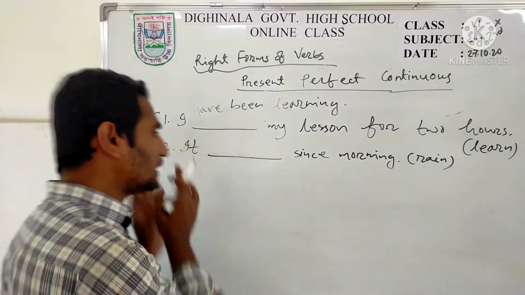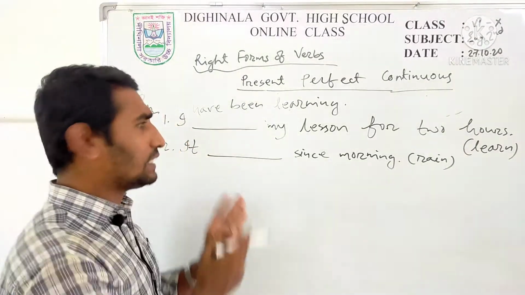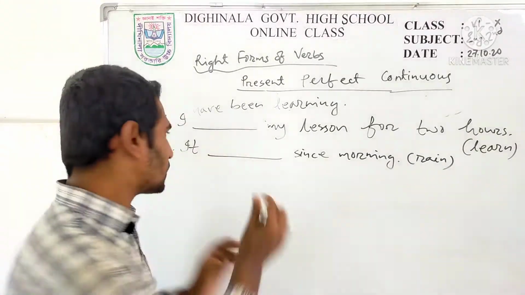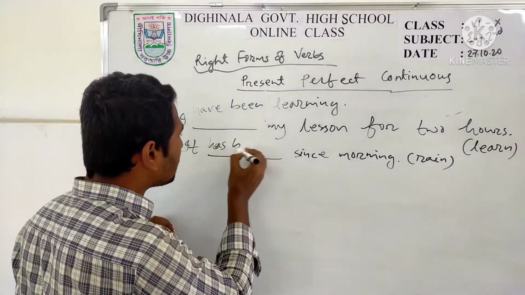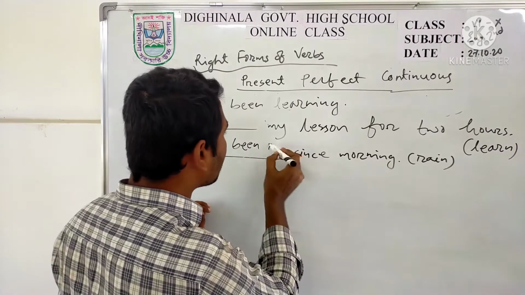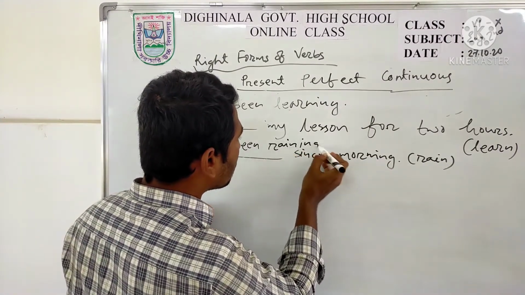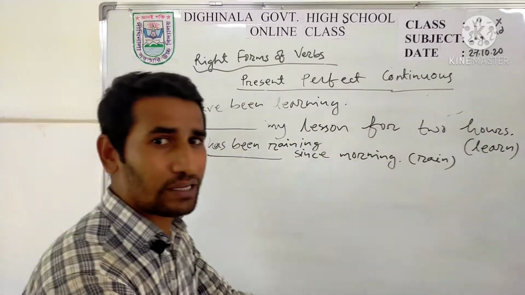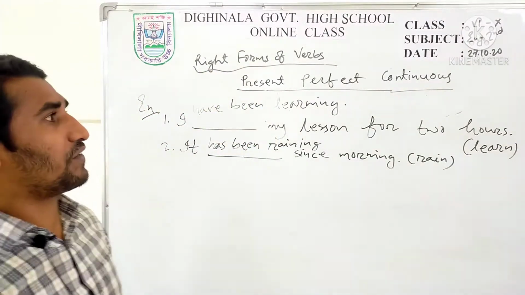So you have to put after it, you know, it is very common. It is a pronoun that is third person singular. So after it you have to put has been. It has been raining. It has been raining since morning. So these are the examples of present perfect continuous tense.